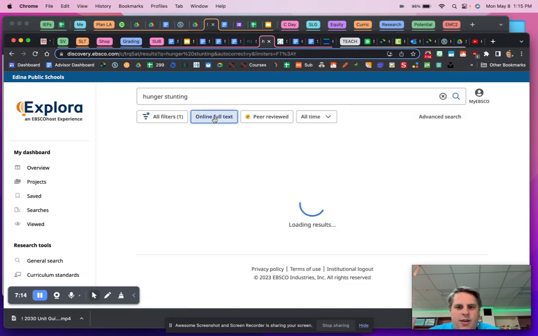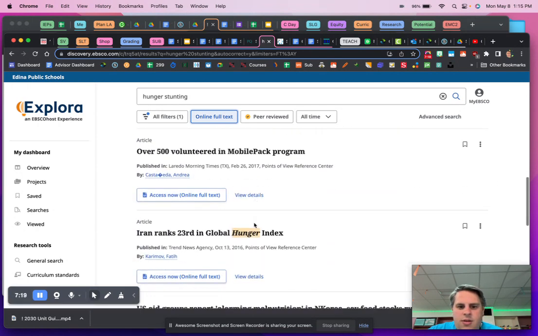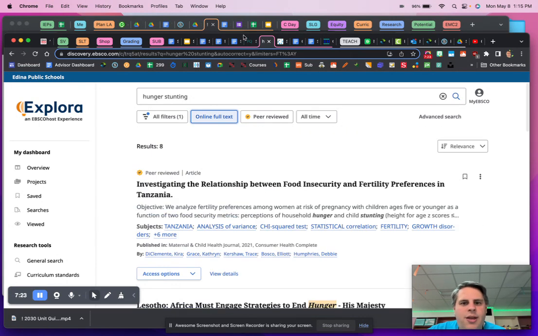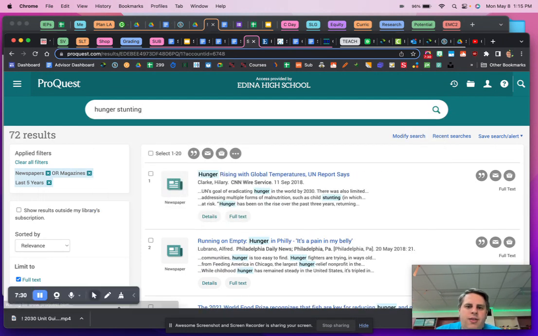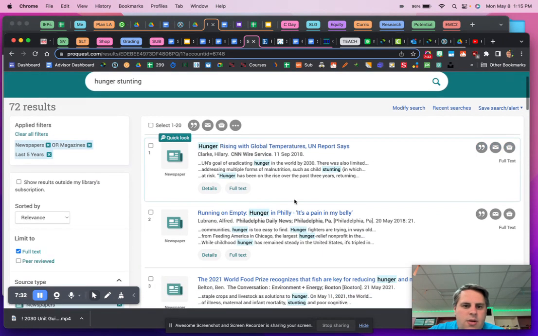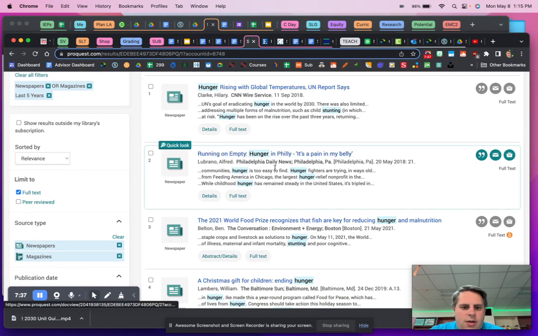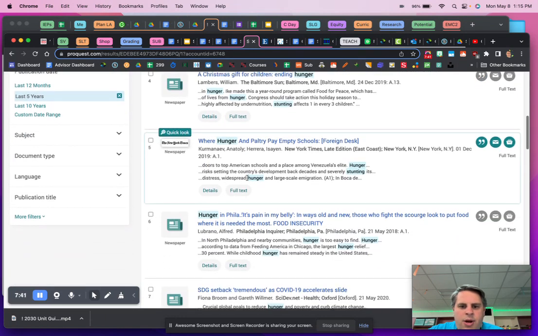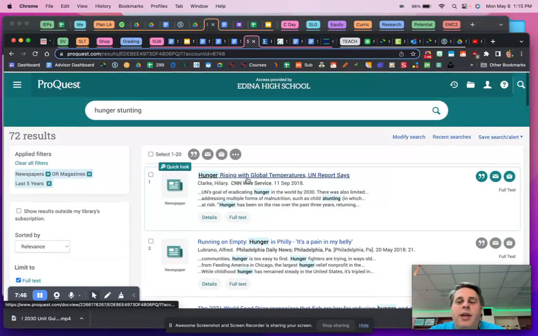And again, I want to see that I have full text. So I'm finding some interesting things here that might help me narrow my search down a little bit. Again, it's going to be messy. You're going to find a lot out there. And it's just kind of a matter of finding the right things to answer your questions, to learn a little bit more. Look, all these seem very interesting and pretty relevant to my topic. And it's just a really different way to find some really quality information.